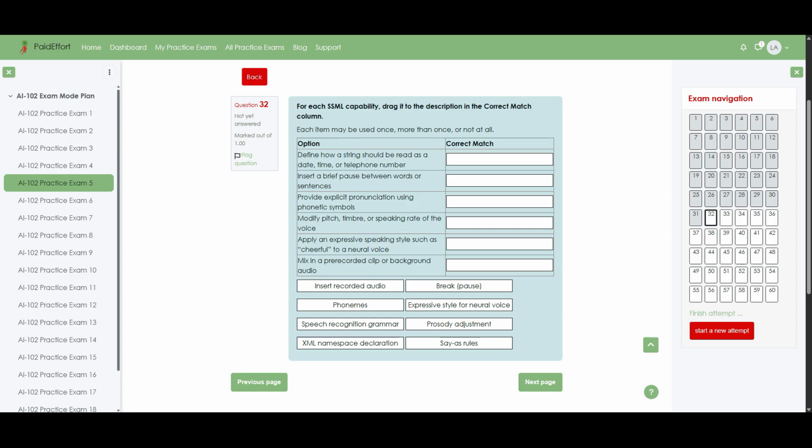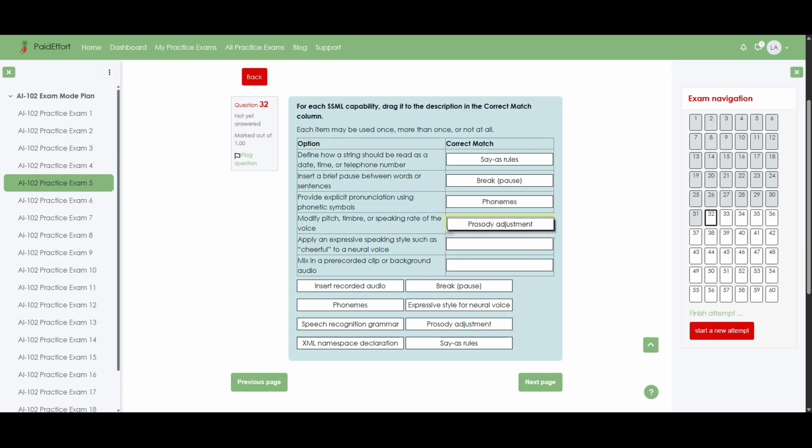Question 32. For each SSML capability, drag it to the description in the correct match column. Each item may be used once, more than once, or not at all. Define how a string should be read as a date, time, or telephone number. Correct match. Say-as rules. Insert a brief pause between words or sentences. Correct match. Break, pause. Provide explicit pronunciation using phonetic symbols. Correct match. Phonemes. Modify pitch, timbre, or speaking rate of the voice.